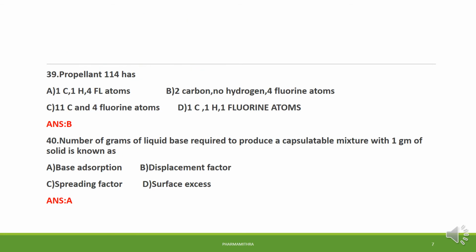Question number 39. Propellant 114. Propellant means the agent we are using to develop the pressure within an aerosol container. Propellant 114 contains 2 chlorine, 4 fluorine and ethane. So it contains 2 carbon, 4 fluorine atoms and no hydrogen. So propellant 114 has option B: 2 carbon, no hydrogen and 4 fluorine atoms.